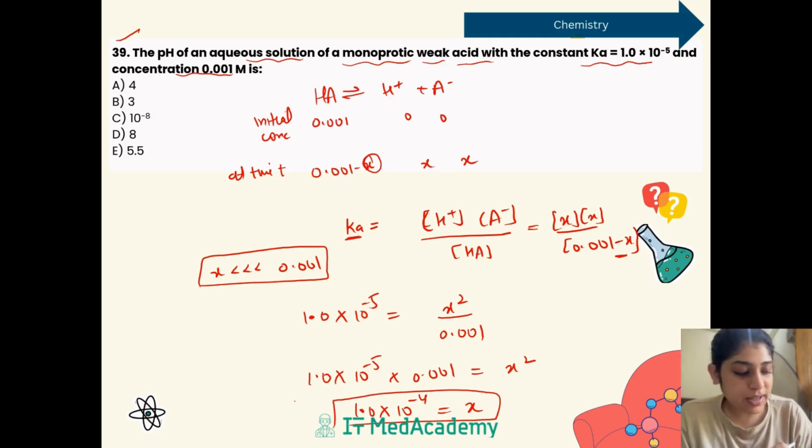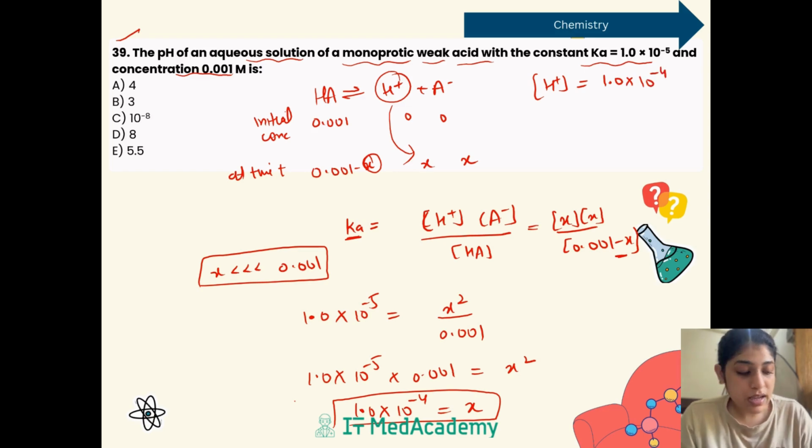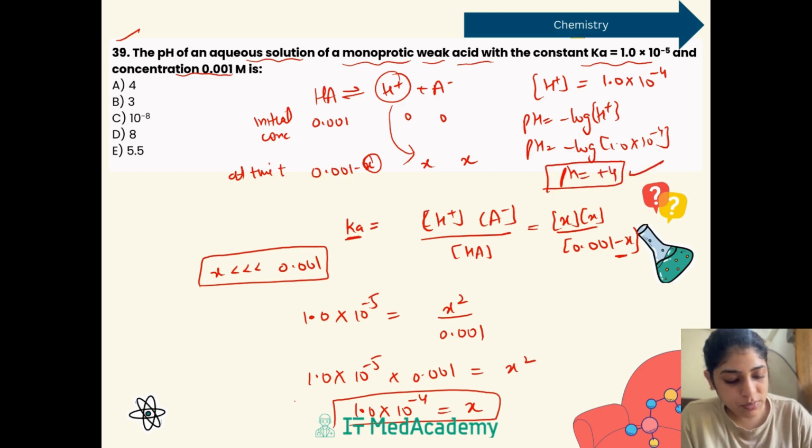Right, the x value you got means the H positive ion concentration you got. So the H positive ion concentration is equal to 1.0 into 10 to the power negative 4. Now pH is equal to minus log of H positive. So you can just put pH is equal to minus log of 1.0 into 10 to the power negative 4. Your pH comes out to be positive 4. I hope this question is clear.